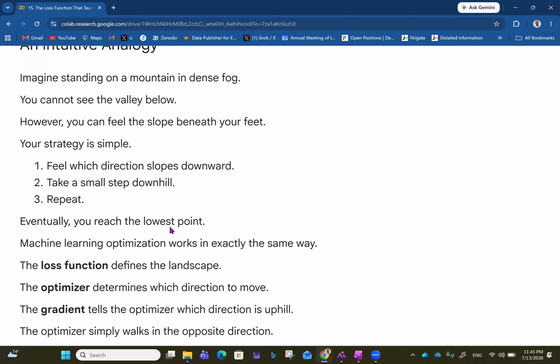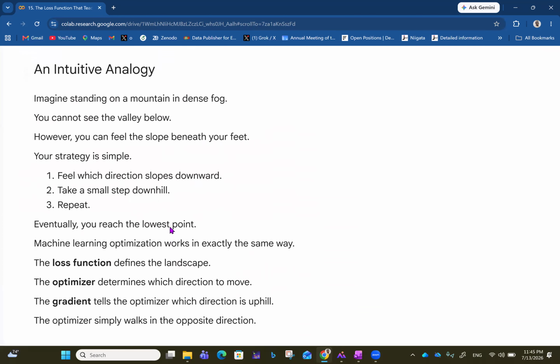So we have an intuitive analogy then. Imagine standing on a mountain in dense fog. You cannot see the valley below. However, you can feel the slope beneath your feet. So your strategy is simple: feel which direction slopes downward, then take a small step downward. And you keep repeating that. Eventually you reach the lowest point. So machine learning optimization works in exactly the same way. You keep descending the mountain until you get to the lowest point where the loss is minimized.